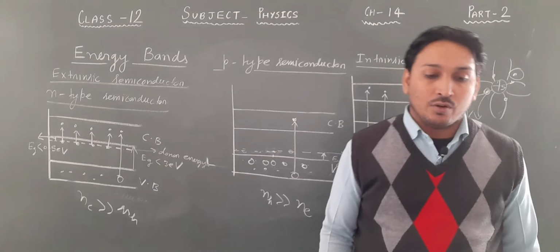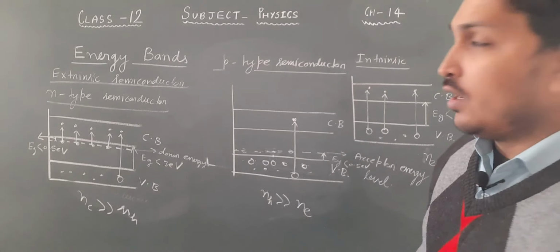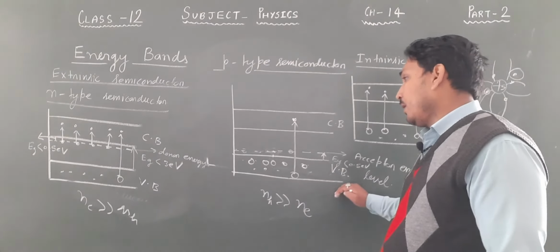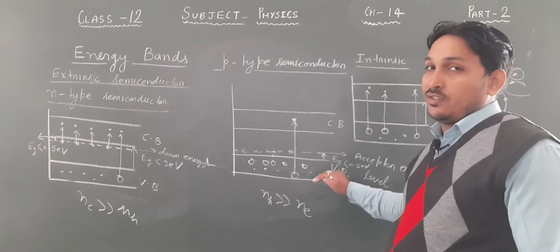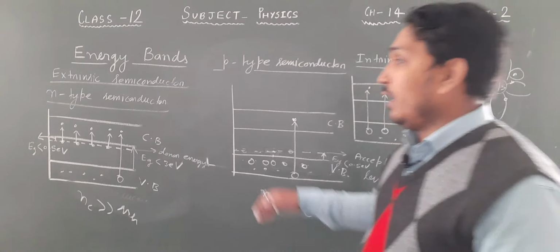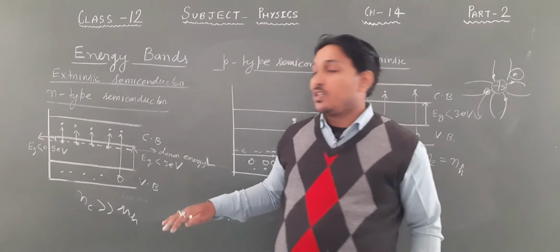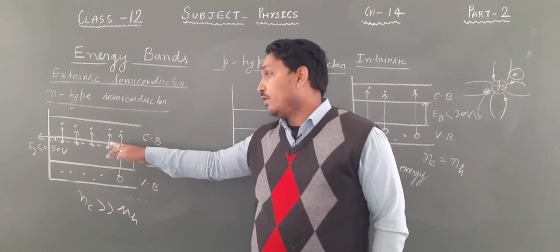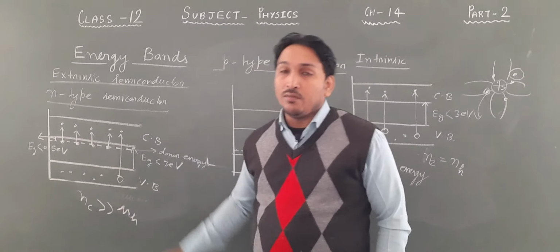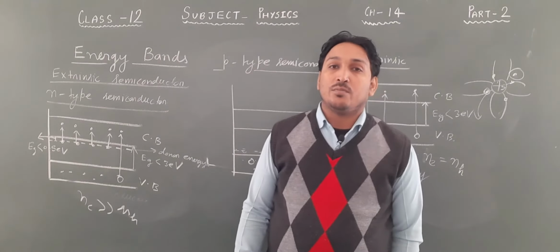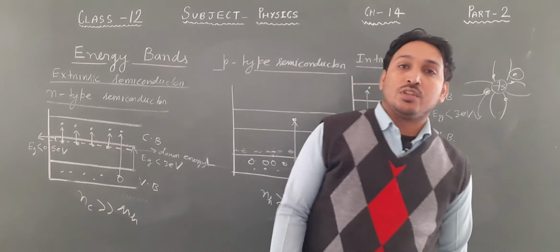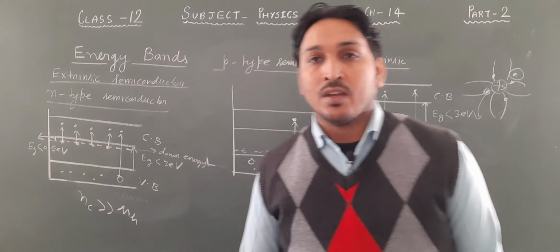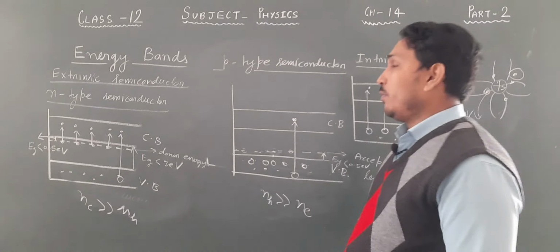What are the important points? In a p-type semiconductor, there is an extra acceptor energy level which lies just above the valence band. In an N-type semiconductor, there is an extra energy level called the donor energy level, which is just below the conduction band. These are the things you must remember. These are the things from where the question can be asked in the board examination. Okay, so this is all about energy bands in solids.